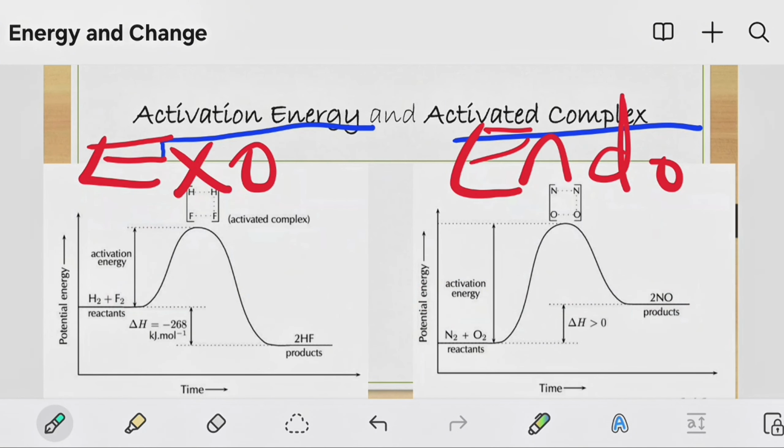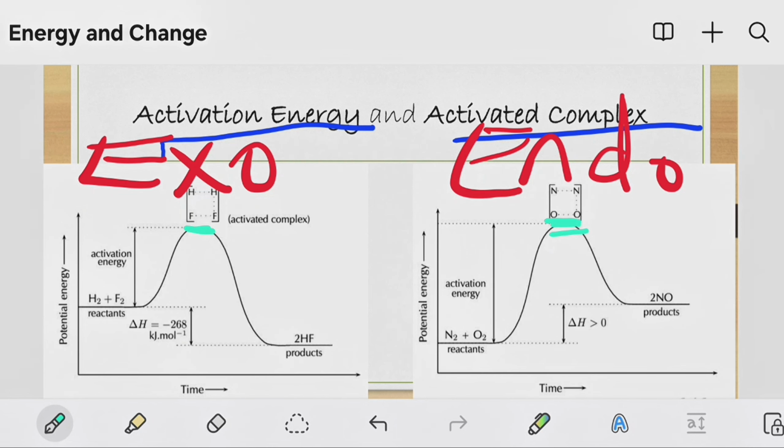As energy is being absorbed, remember that energy is being absorbed to break atoms in the reactants so that we can form new products, right? So after energy has been absorbed from the environment, we will reach this state here, which is the activated complex.